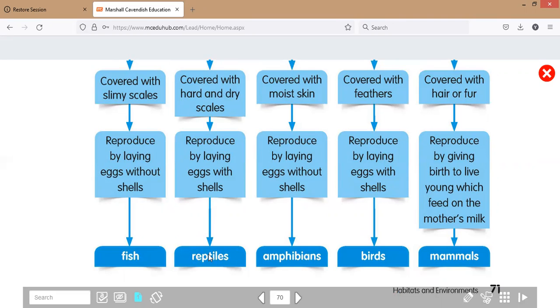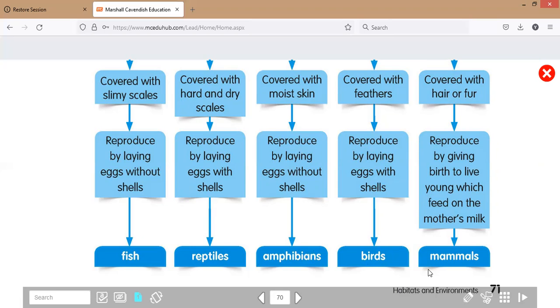And reptiles. This is the second class. Reptiles have the characteristic of being covered with hard and dry scales and are reproduced by laying eggs with shells. It's different from a fish. Another class is amphibians. Amphibians are covered with moist skin and reproduce by laying eggs without shells. And birds, these birds are covered with feathers, bulu, and are reproduced by laying eggs with shells.